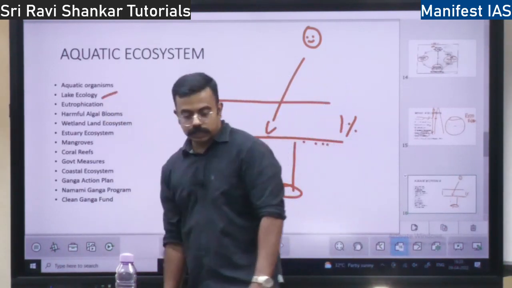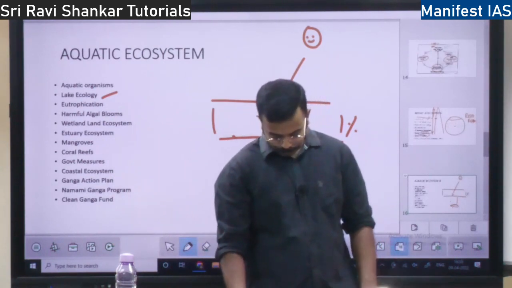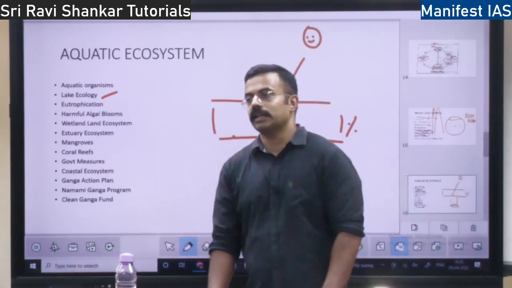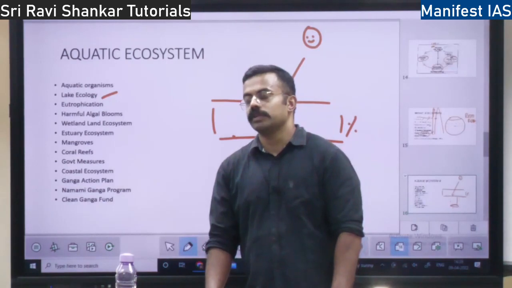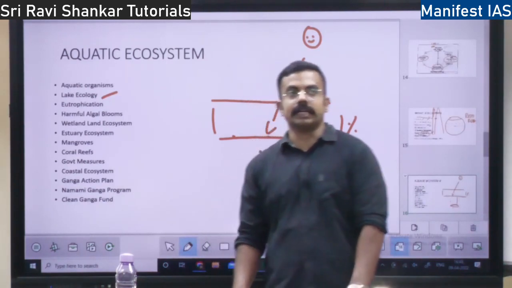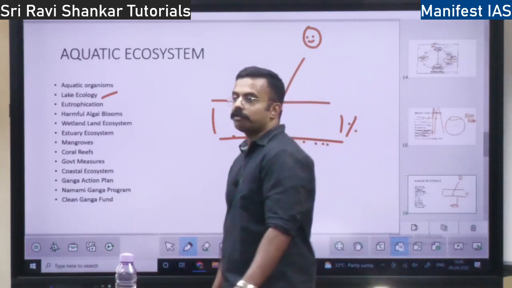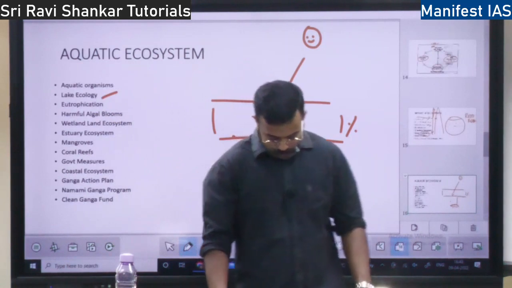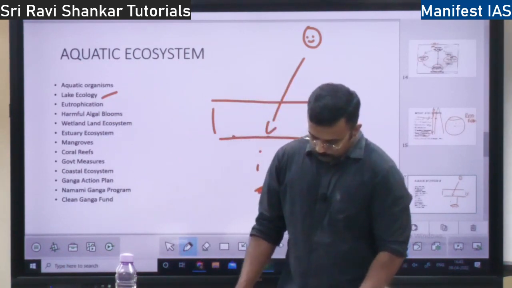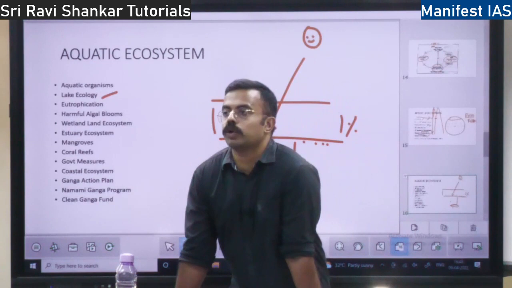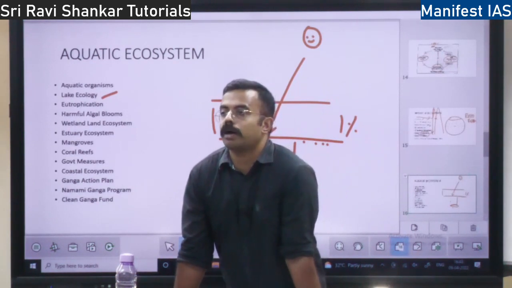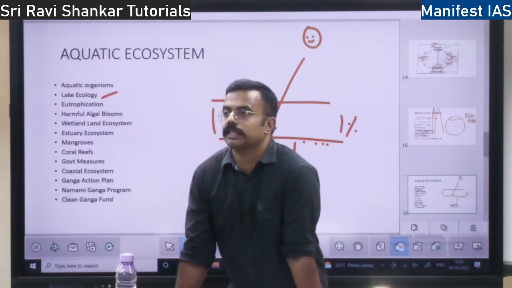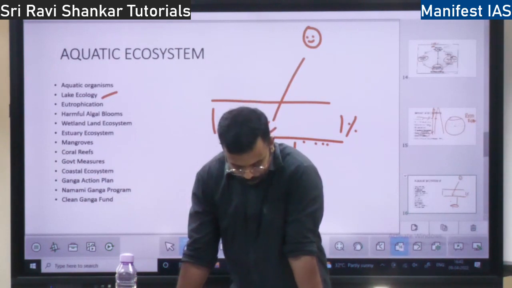Now we will talk about lake ecology. What is a lake? A lake is a body of standing water. Is it lotic or lentic? Lotic is flowing water, lentic is stagnant water. It's stagnant water, right? So these lakes have grown over time because of geomorphic processes, that is endogenic forces, exogenic forces, because of which the lake has grown over time, right?